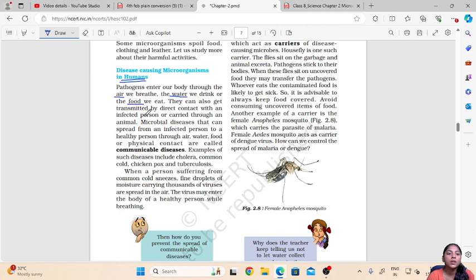So microbial disease that can spread from an infected person to a healthy person through air, water, food or physical contact are called as communicable diseases.